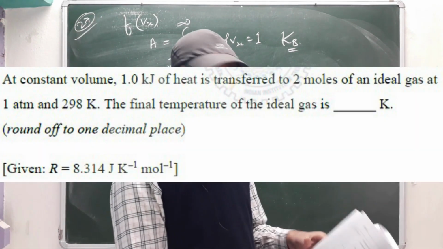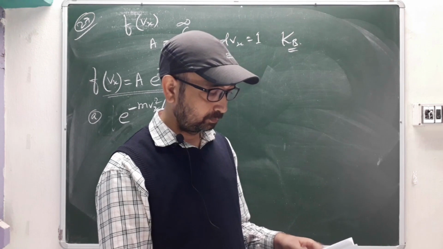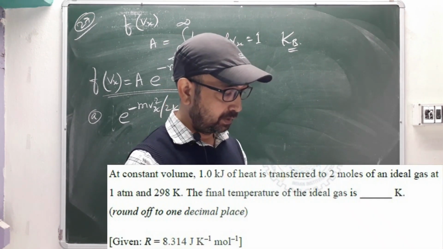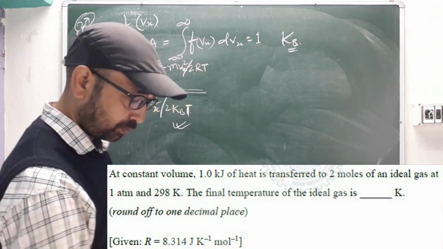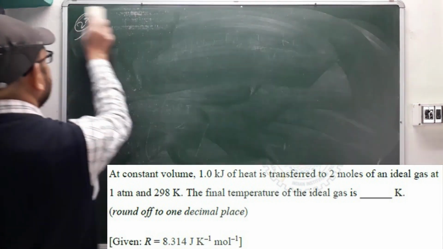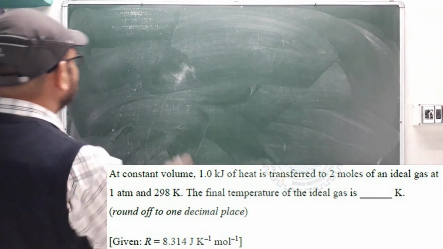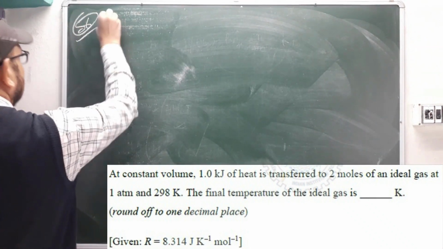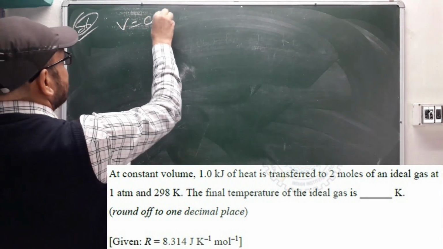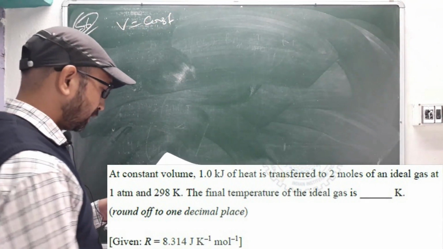56. Okay, question number 56. Let's see. Try to solve yourself also. At constant volume, volume is constant, so just write down whatever factors they have given.